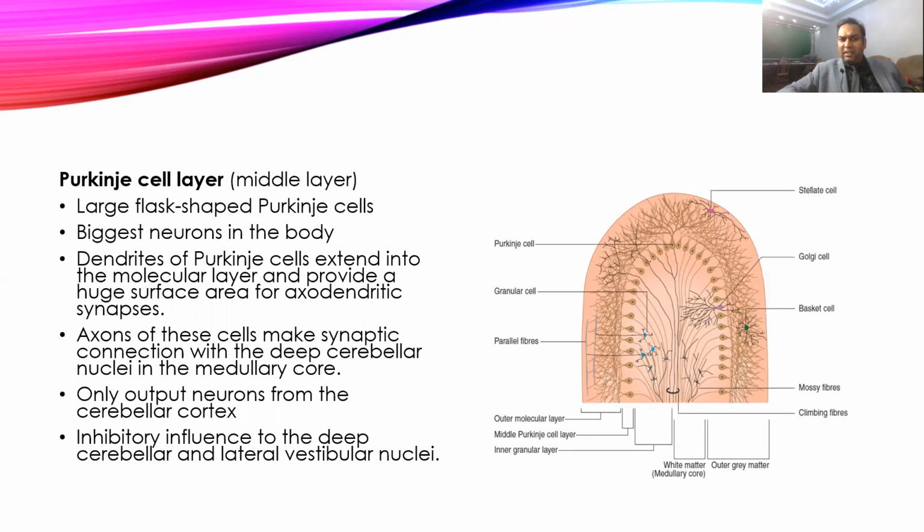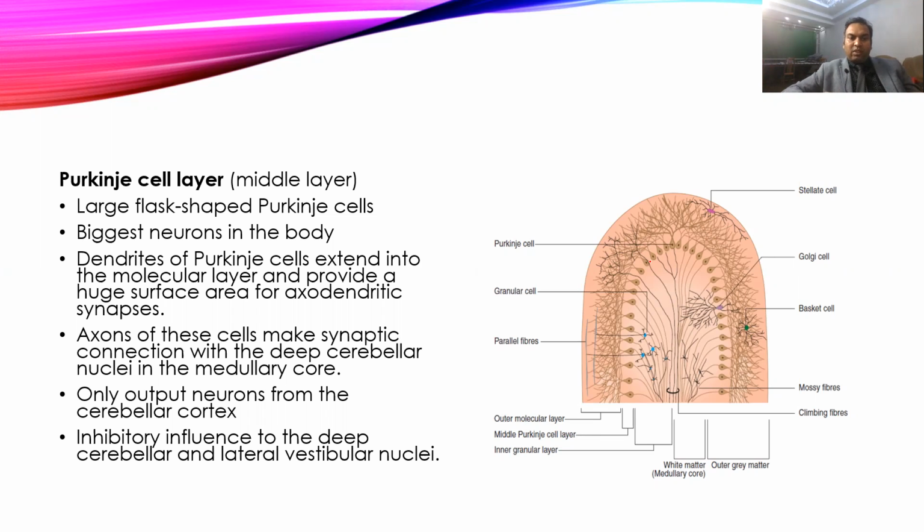Then come to the Purkinje cell layer, which is the middle layer. These are large cells, flask shaped or pyramid shaped or teardrop shaped, one of the biggest neurons present in our body, considering the body of the neurons. The dendrites coming from these Purkinje cells go into the molecular layer and provide a huge surface for synapses with the stellate cells and basket cells.